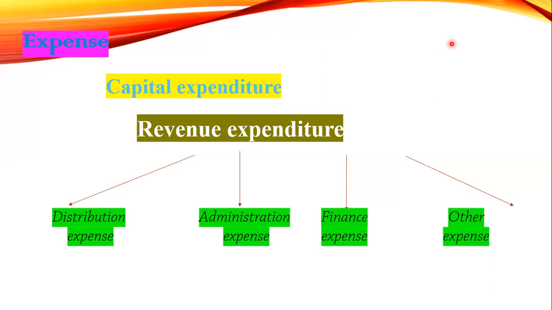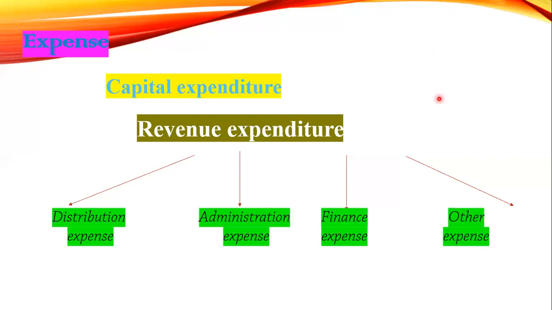Other expenses mean those which you cannot categorize under the other categories. For example, some thieves break the door and storage and steal some goods. It is not distribution, it is not administration, it is not finance. So it comes under other expense. Okay, right.